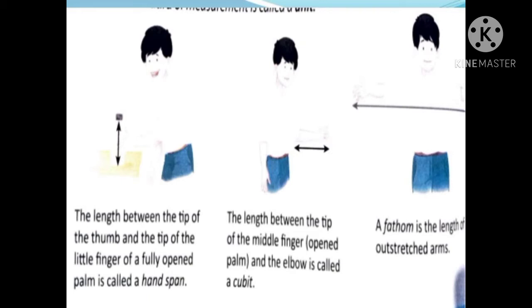Then what is one fathom? One fathom is the length of outstretched arms, that is when we take a double arm distance. Usually when you go for your march past or some exercises, you go for double arm distance. The double arm distance is nothing but one fathom.